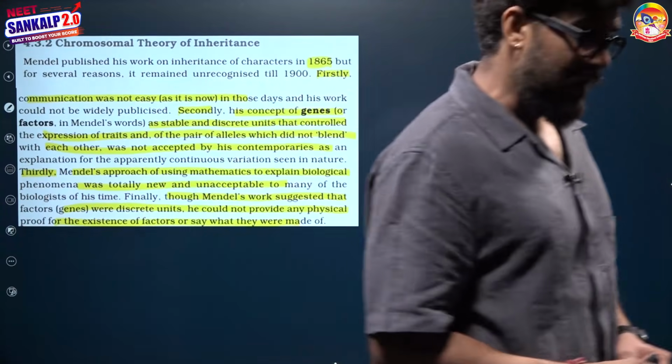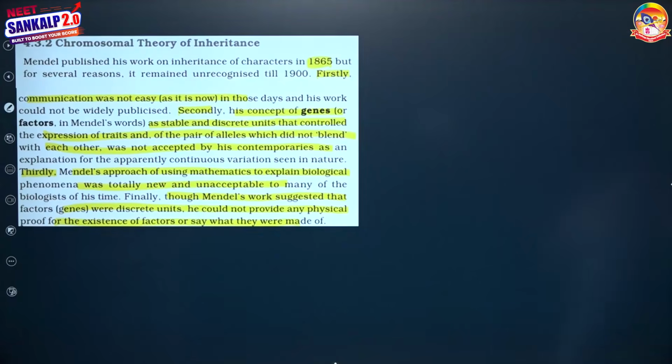So Mendelian genetics is very important, but it also needed to be explained on the basis of physical and chemical proof, and to explain that, further research started after 1900.